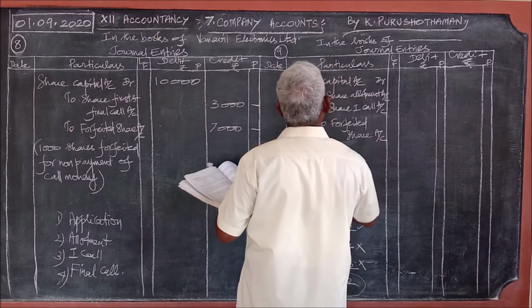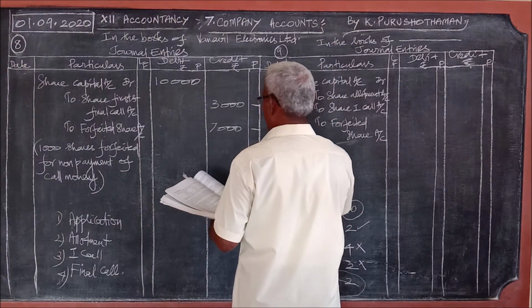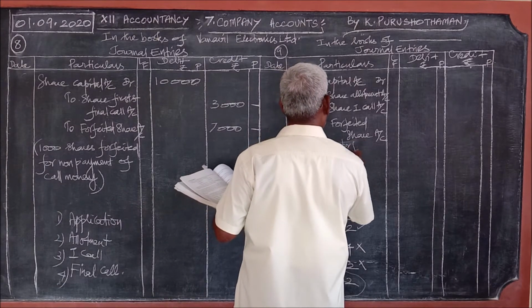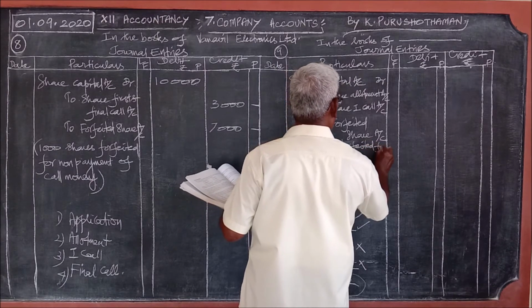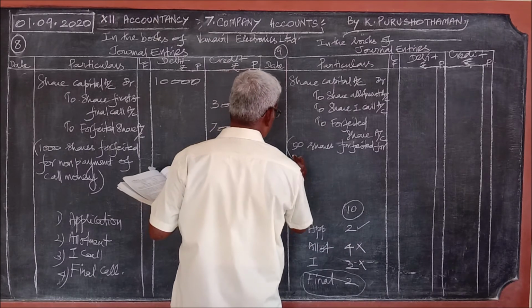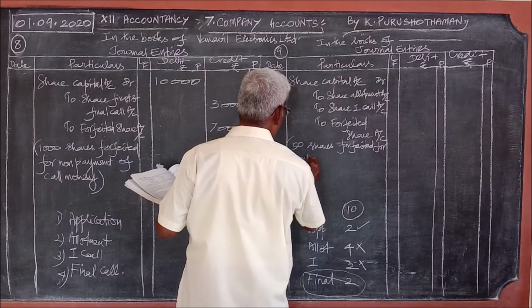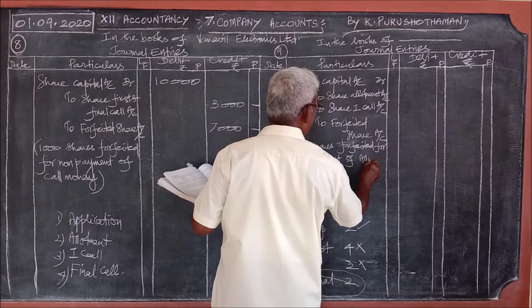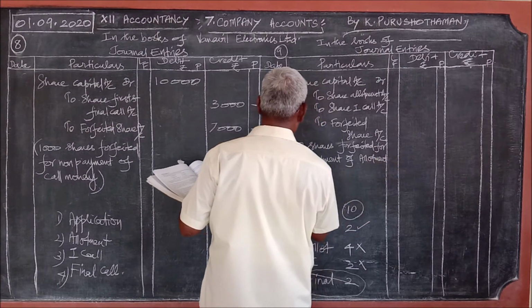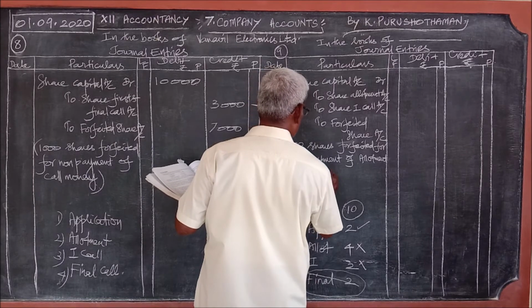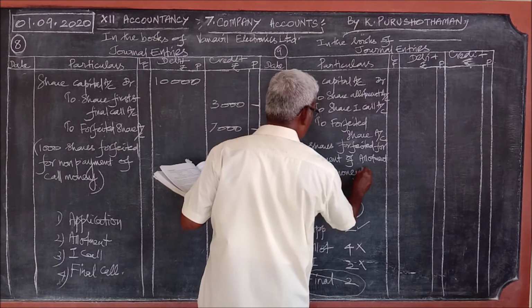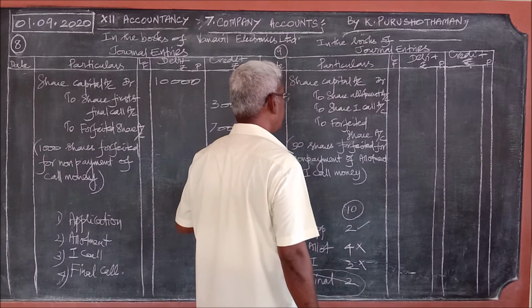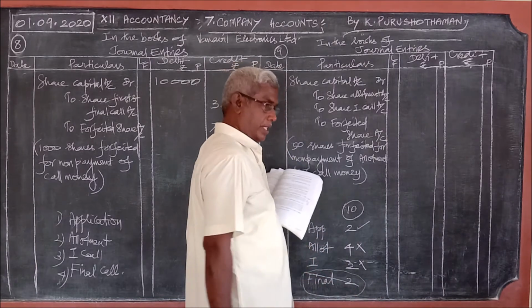To forfeited share account. 50 shares forfeited for non-payment of allotment and first call money.